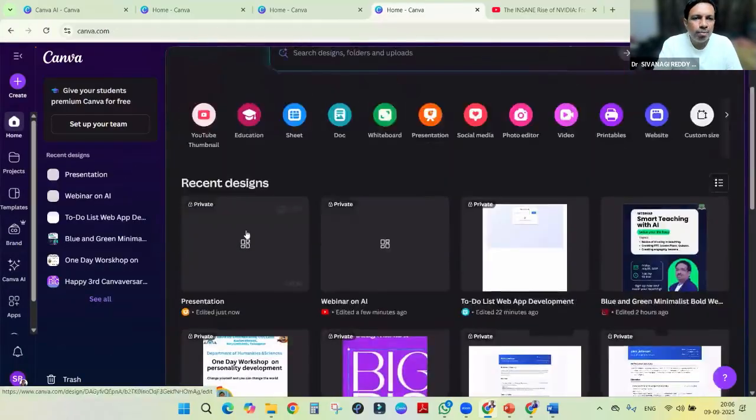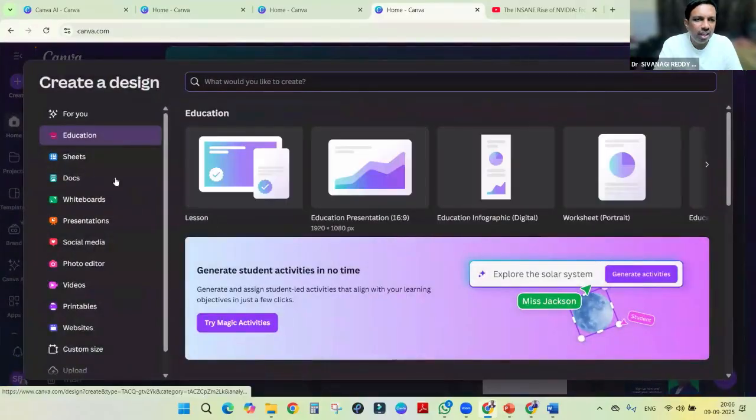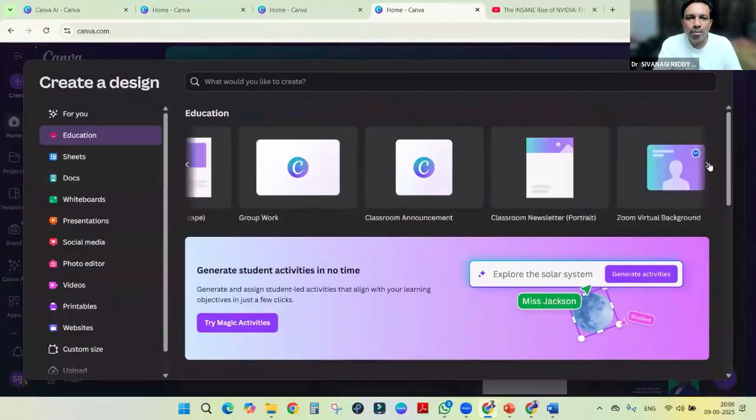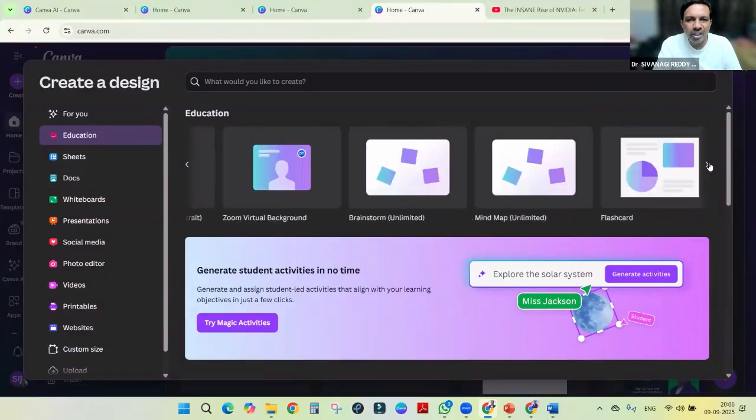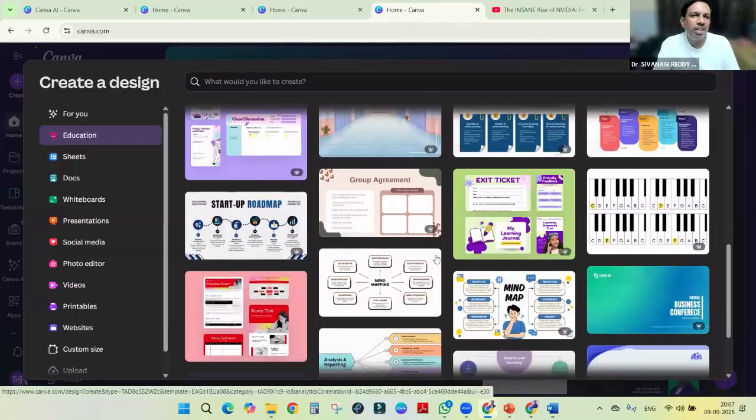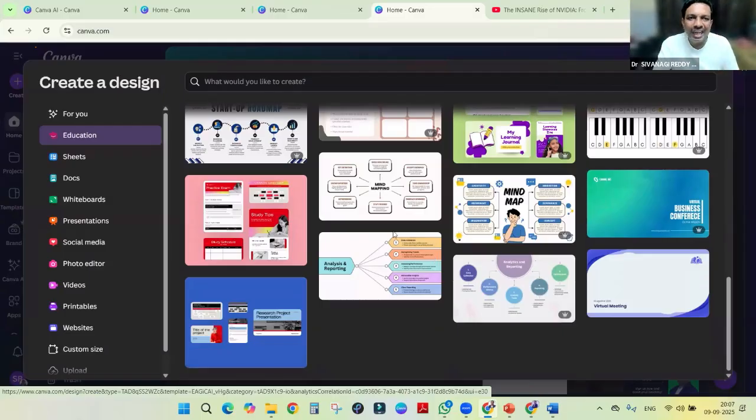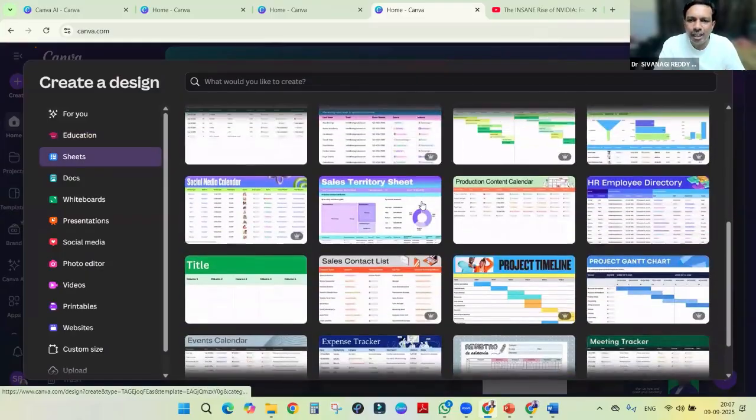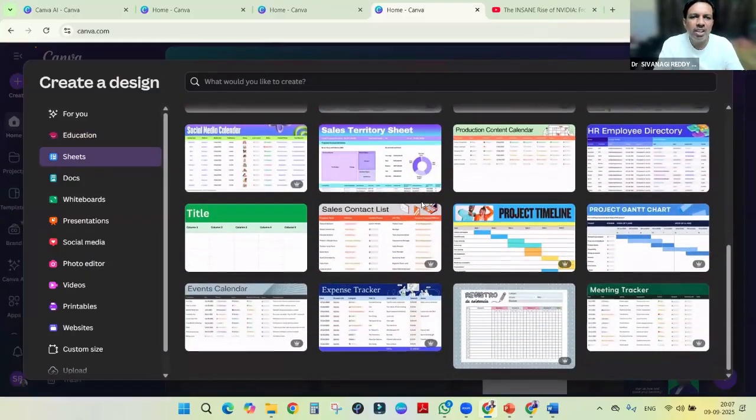Not only that, in the education category, what we can do, we can make lesson plans, worksheets, Google Classroom headers, right? Landscape, group, announcements, newsletters, right? Flashcards, like that, so many things we can do. Some templates are readily available here for our class, whether to create a roadmap or mind map, all those things we can use and edit. Then sheets will be there, like a timetable, project timeline, those things we can use.